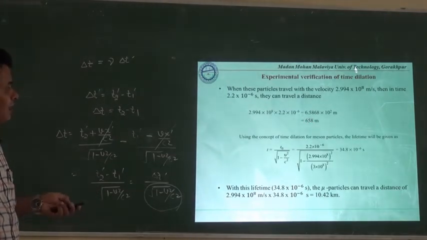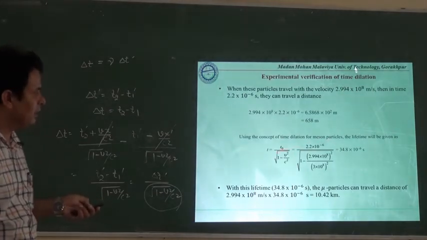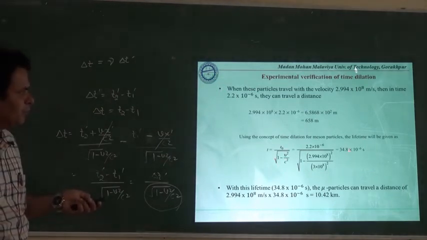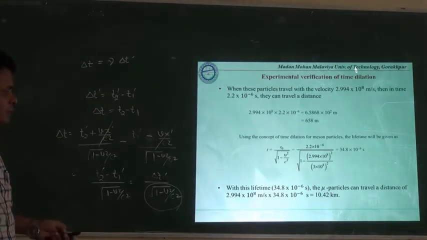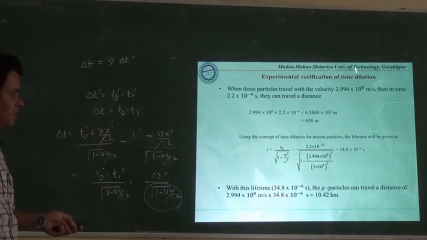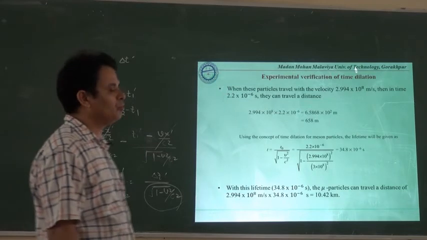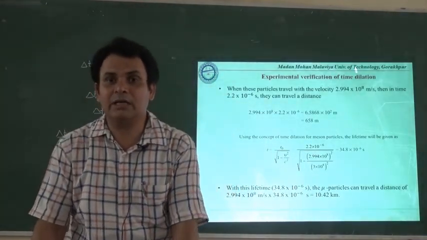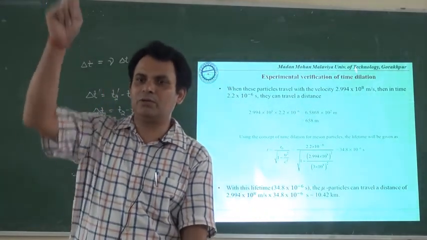And using the concept of time dilation, if we calculate the lifetime of the meson particle, then it is equal to 34.8 into 10 raised to power minus 6 seconds. When this much time is taken with its velocity, then finally we have 10.42 kilometers. It means that when the meson particle started its journey from its point of birth to the surface